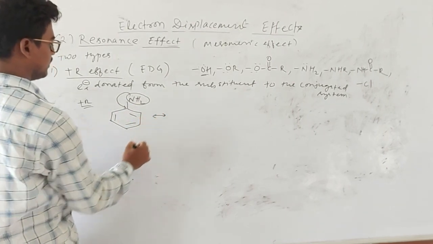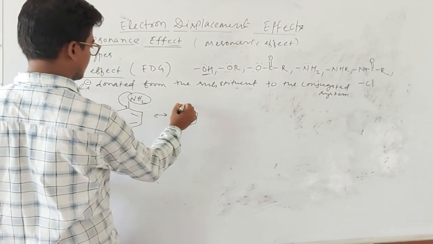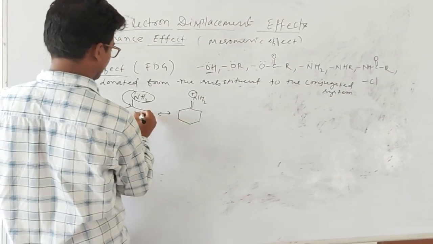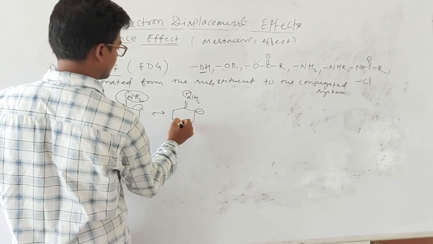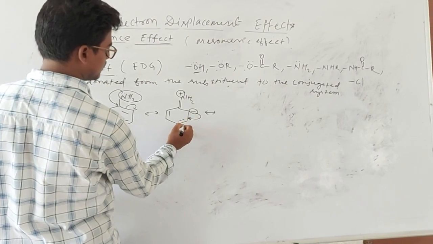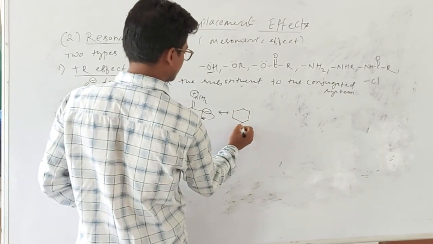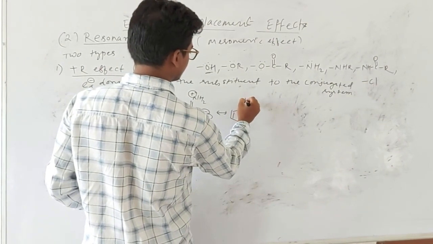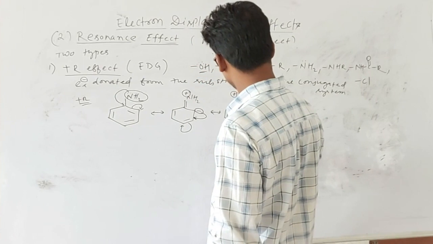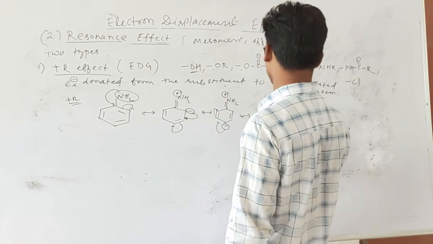Because of this electron donating group, it will develop some charge. This electron will move to this position and this double bond will move to this carbon. Here this electron will move to this position, and this bond will move to the other carbon.